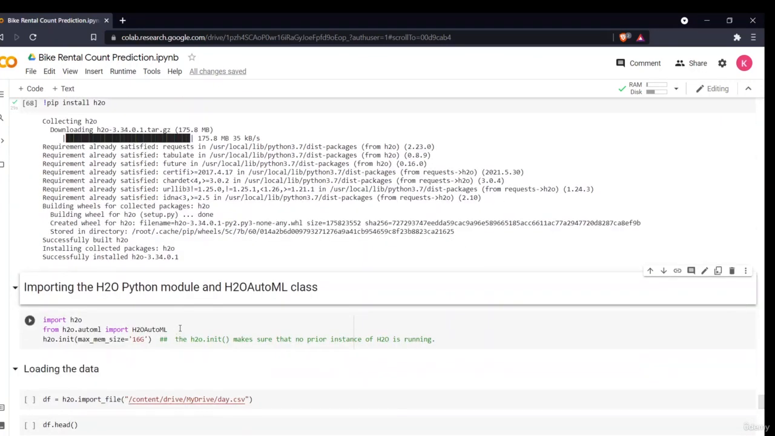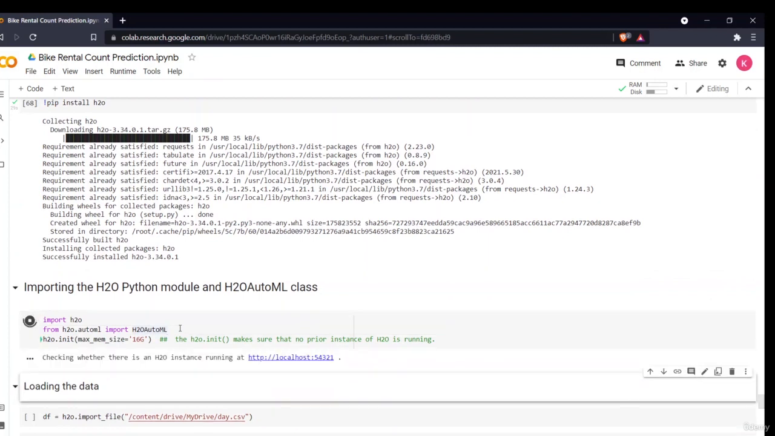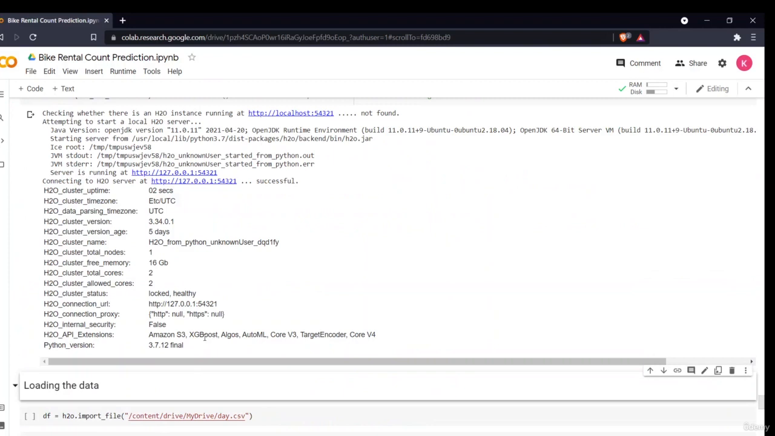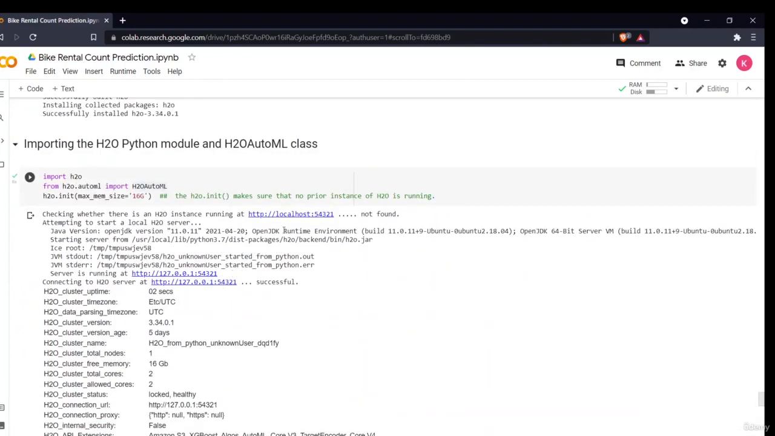Now we'll be importing h2o and H2O AutoML. Then we'll be saying h2o.init. This is basically providing us a server, and it is making sure that no prior instance is running. As you can see, this is our server. The H2O HTML is running on this server. The init command makes sure that no previous H2O service is running, which would create problems in the model building section.